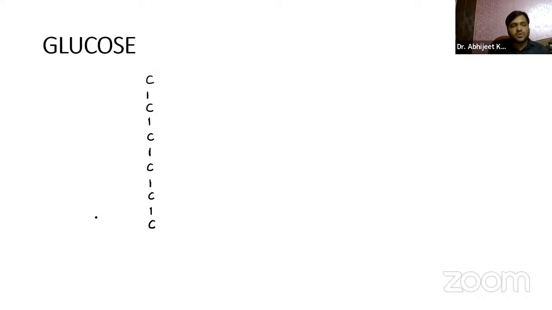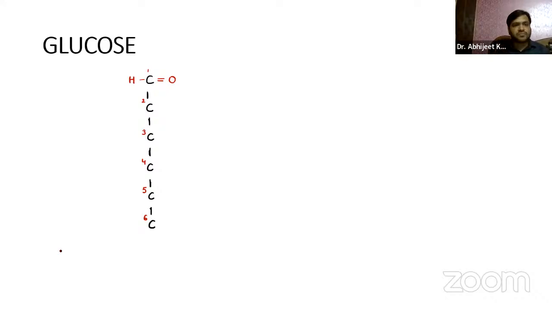And you already know glucose is an aldehyde derivative. So the aldehyde group will be present at the first carbon only, right? The aldehyde group is always present at the first carbon.